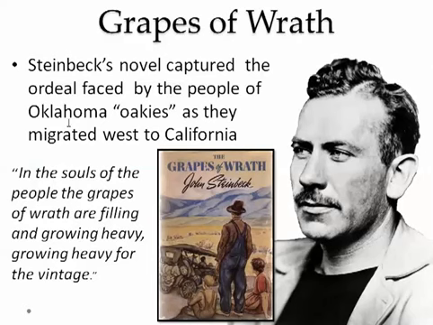And The Grapes of Wrath was John Steinbeck's novel. It captures where these Okies are being displaced by this Dust Bowl and this tragedy that's happened out in Oklahoma in these 5 states, and how they are forced to remove themselves to California. He captures it in this book. It's one of his best books. It got him national fame and notoriety. And in the description it says, "In the souls of the people the grapes of wrath are filling, and growing heavy for the vintage." And the name of his book is The Grapes of Wrath.